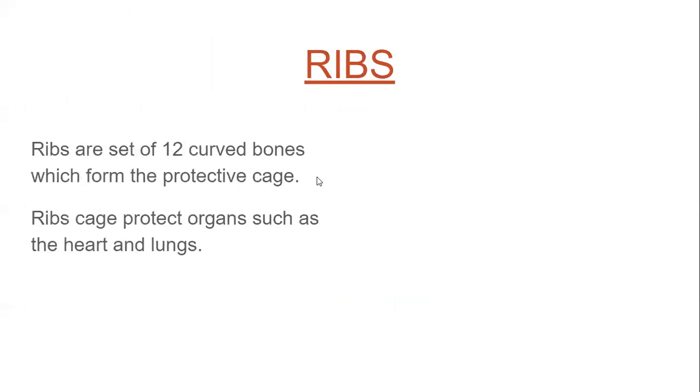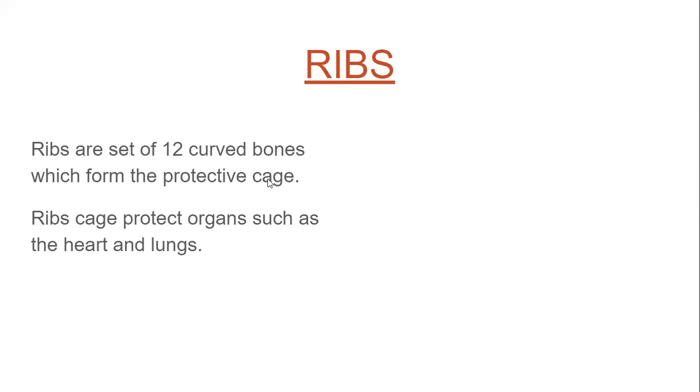Now the next body part is ribs. Students, we have 12 pairs of ribs. On both sides of our chest, we have 12, and they are curved bones. They are not straight bones, they are curved bones. These 12 pairs of ribs form a cage-like structure that is known as the rib cage.